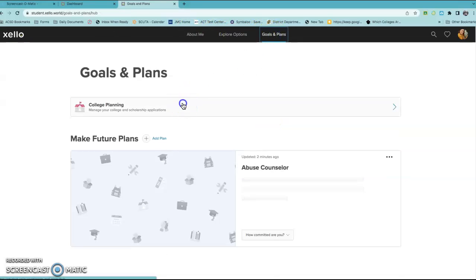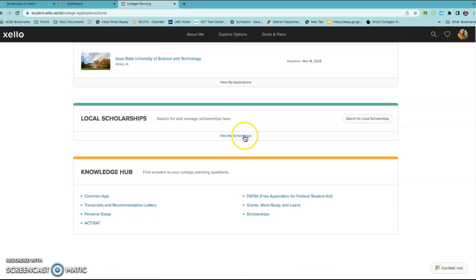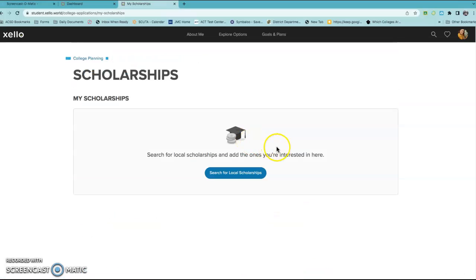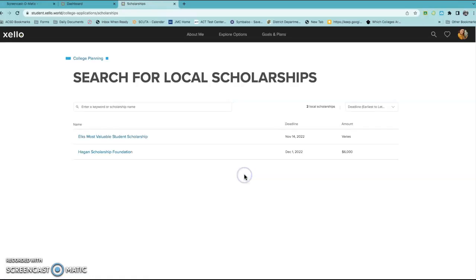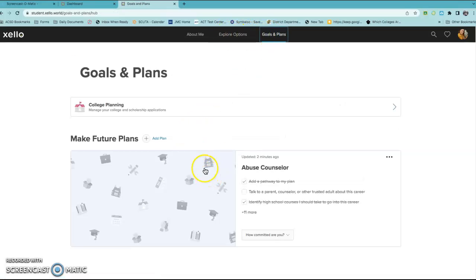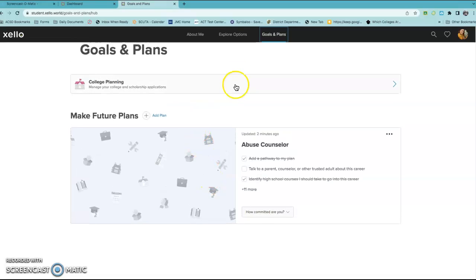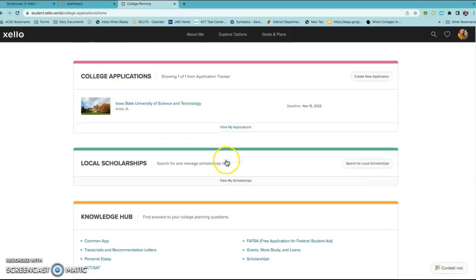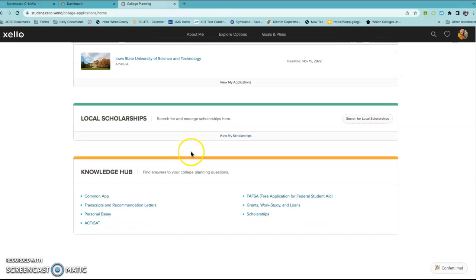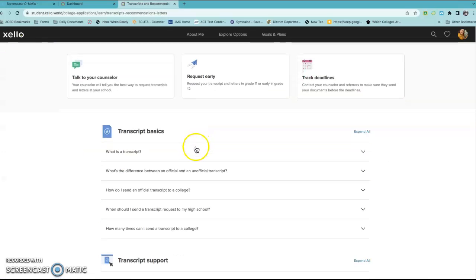What else? You can look at local scholarships. I think Miss Honky is trying to get some of our local scholarships uploaded. Your local scholarships right now are going to be at your Iowa web or the high school page. This is something that's going to come. If you are doing something through your Common App, you can work on that. You can work on personal essays. You can upload your transcripts and recommendation letters.